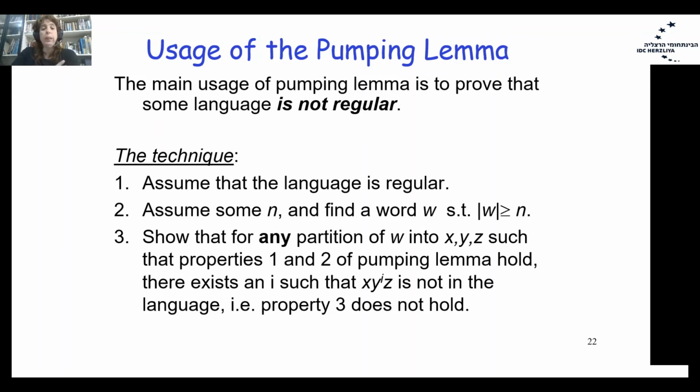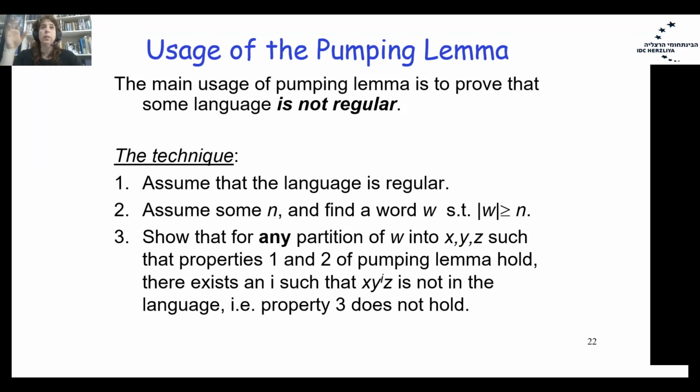We will assume that our language is regular. We will assume that there exists some n, and we will find the word W such that the length of W is greater than or equal to n. We will show that any partition of W into x, y, z such that properties 1 and 2 of the pumping lemma hold.